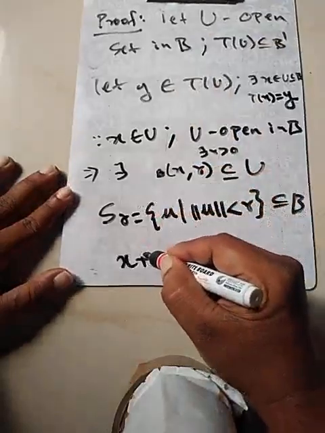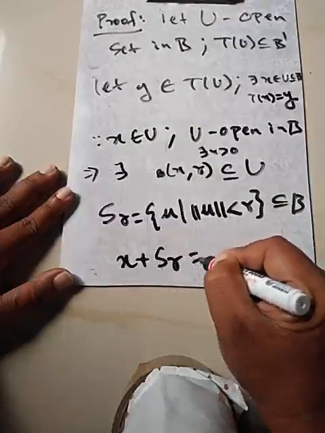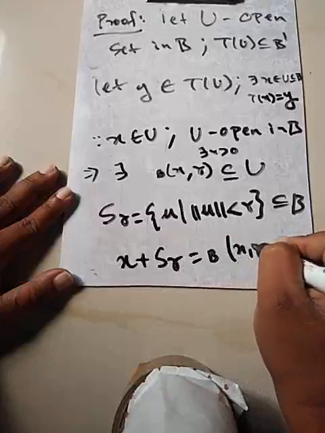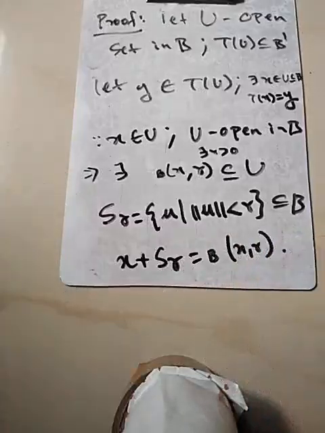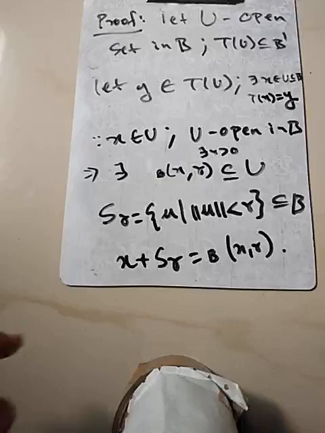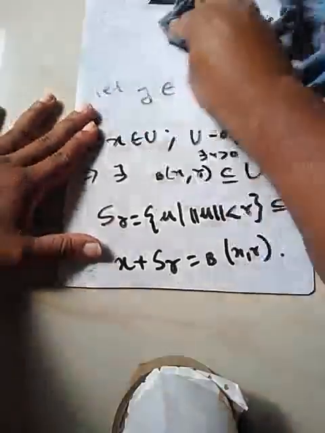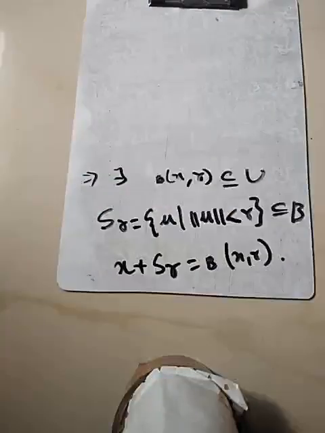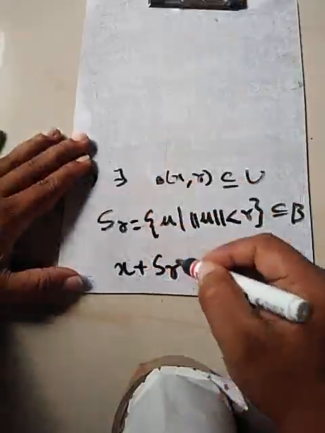x plus S_r. This is your small b, this one. The translation property. So what do we get from here? If you take the image of this by T, let's focus on this S_r.